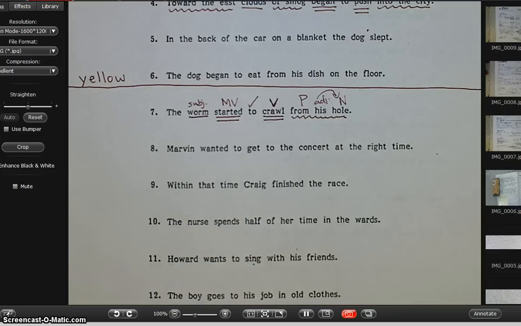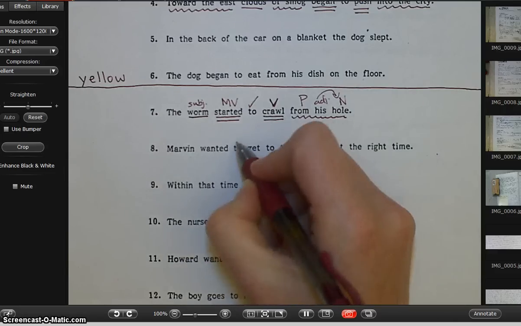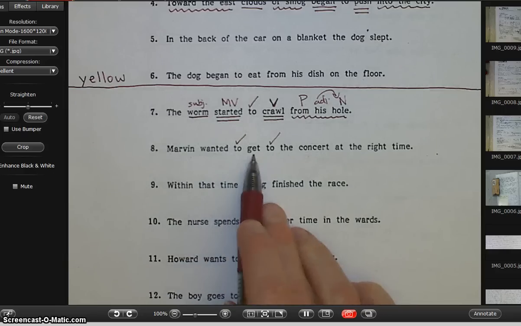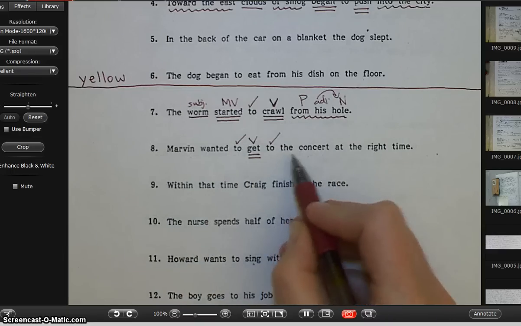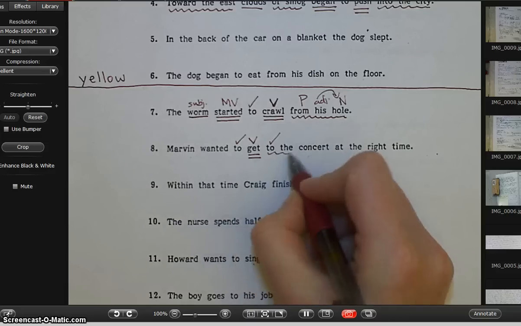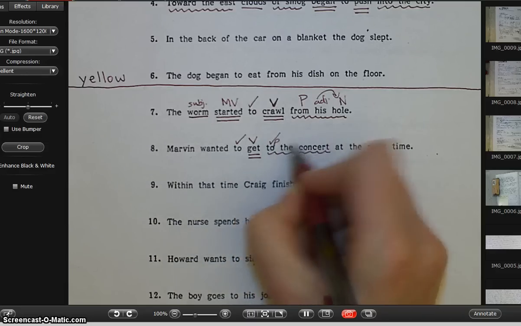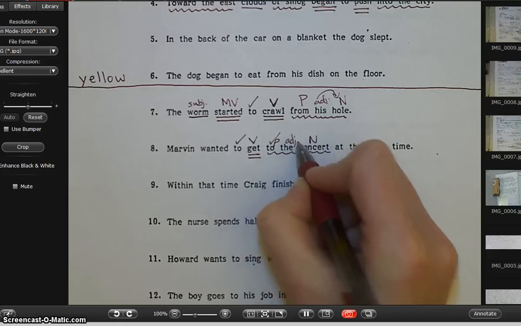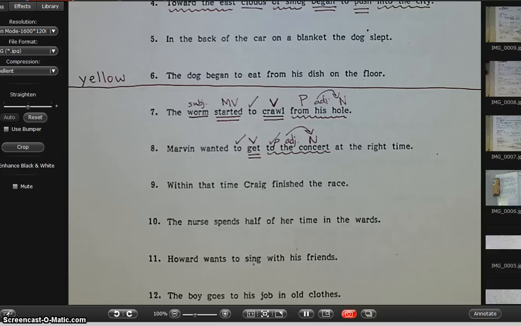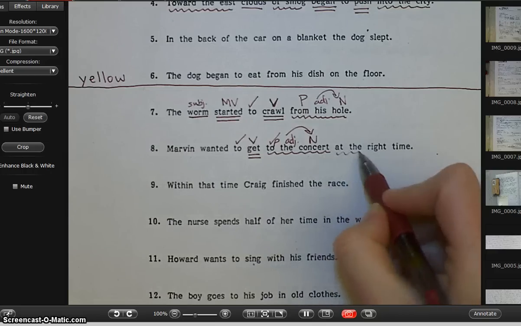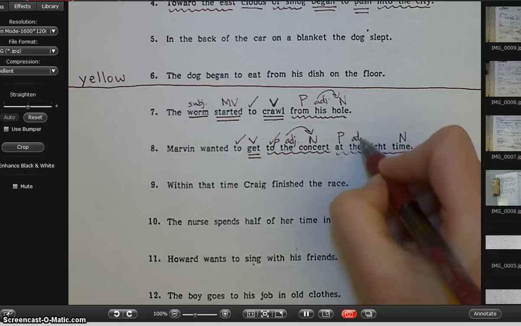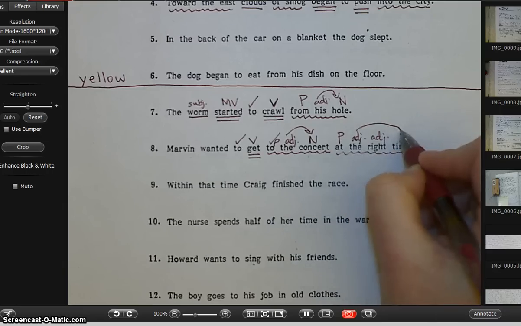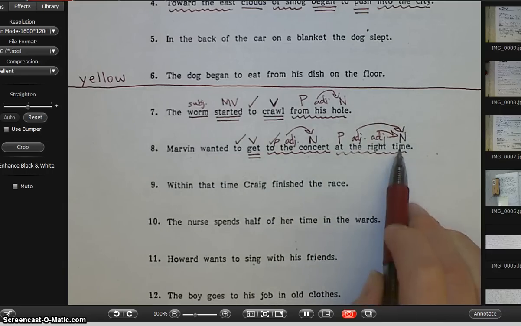Number 8, Marvin wanted to get to the concert at the right time. I see 2 to's, then I need to check. To get. I know that get is a verb, so I underline it twice and I put a V above it. To the concert. I know the is an adjective, concert's a noun, so this is a prepositional phrase, not a verb phrase. So go ahead and label that. Don't forget your arrow. And now look for any other prepositional phrases like at the right time. First word's a preposition, last word's a noun, anything in the middle is an adjective. Draw your arrows, 2 arrows going to the noun time.